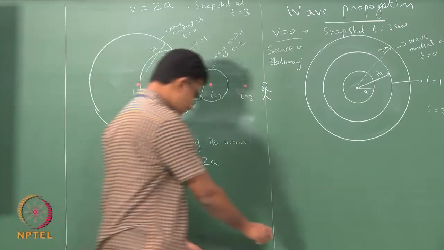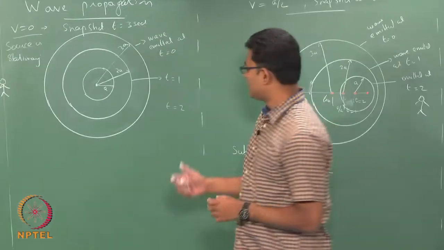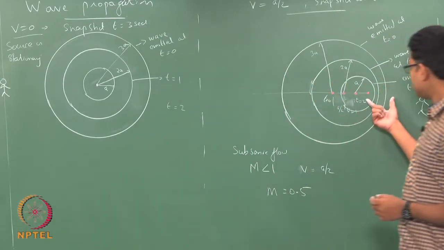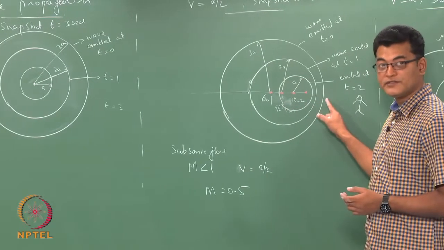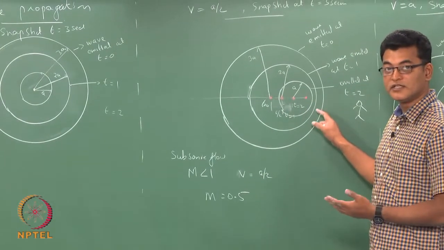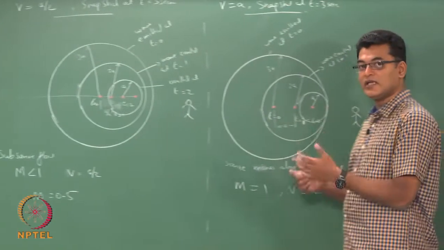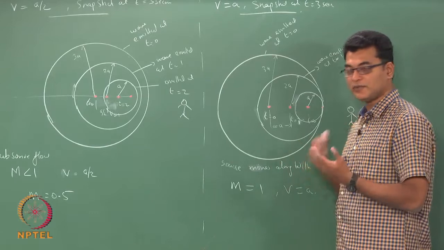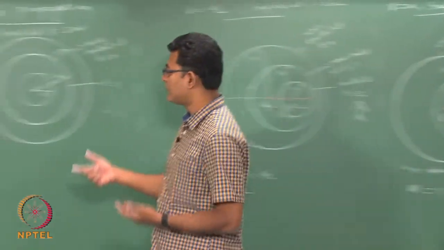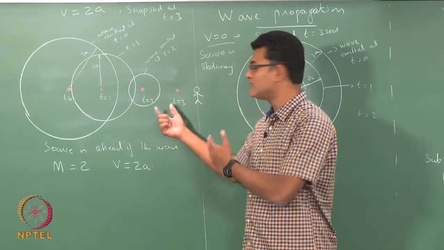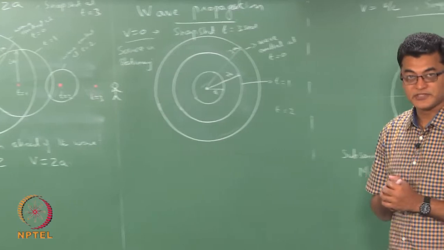Now, that is the consequence of what we have been discussing. So, in subsonic flow, you always have the information of the approaching source in the form of waves much ahead of the source itself, whereas in sonic case you have the information only at the point when the source approaches the point along with the wave, whereas in supersonic you will know about the wave only after the object has passed the measurement point or the observation point.